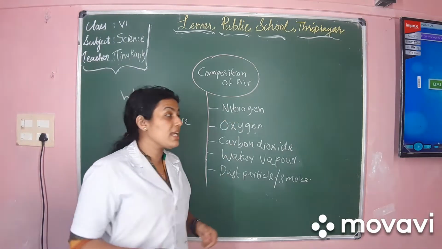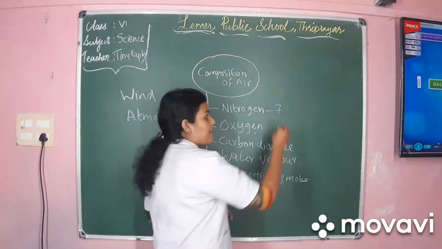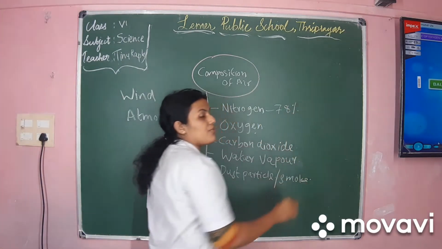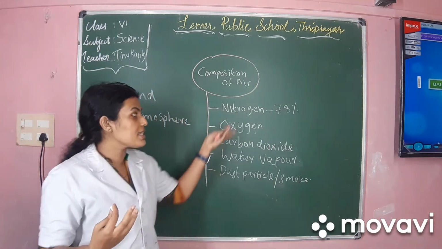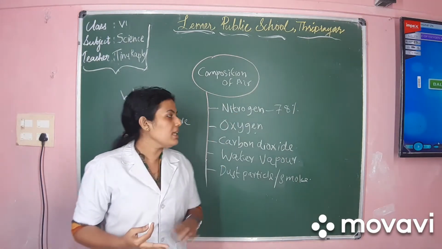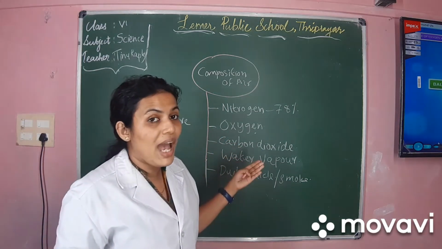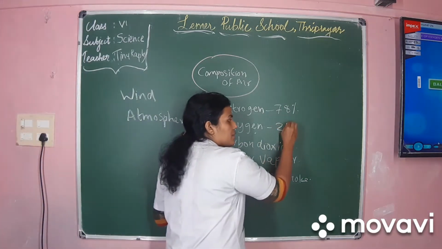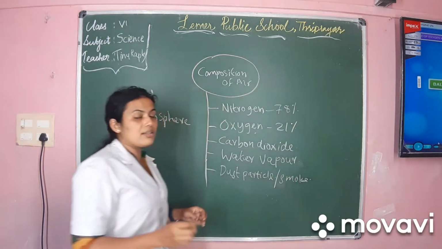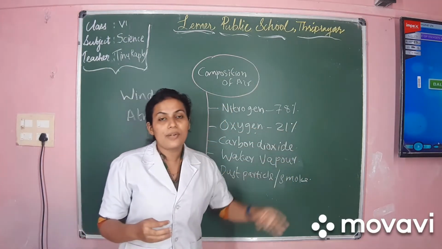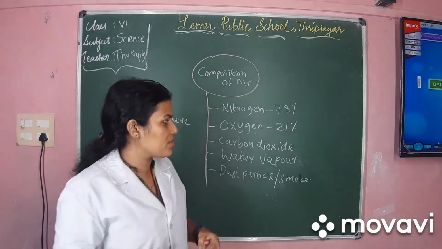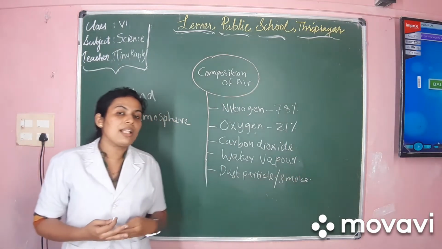Nitrogen is almost 78%. 78% of atmospheric air is nitrogen, isn't it? The rest is contained by oxygen, and oxygen is almost 21%. Almost 21% of the atmospheric air is oxygen. So these are the components of the air.